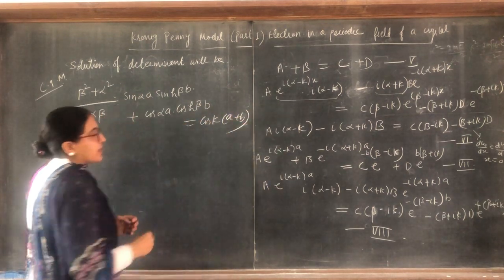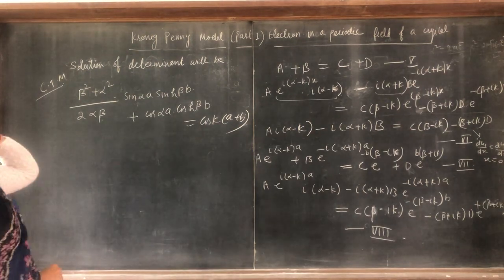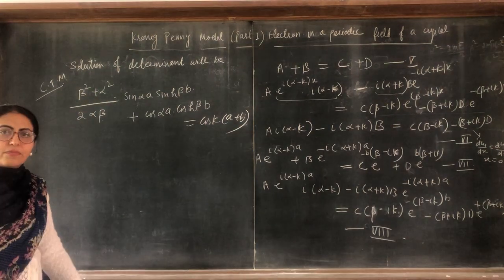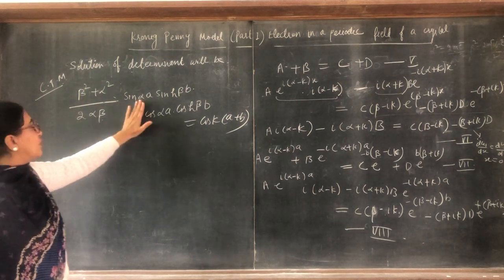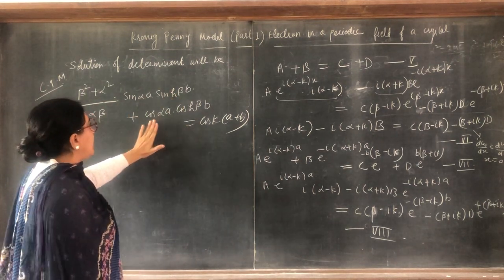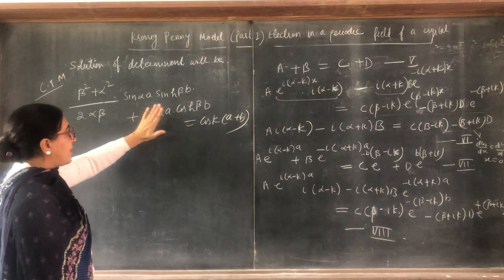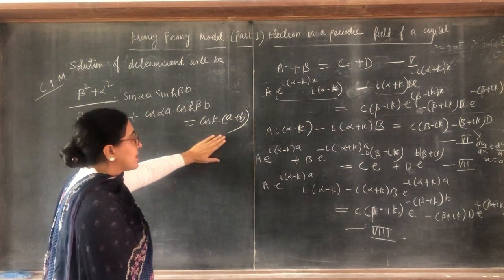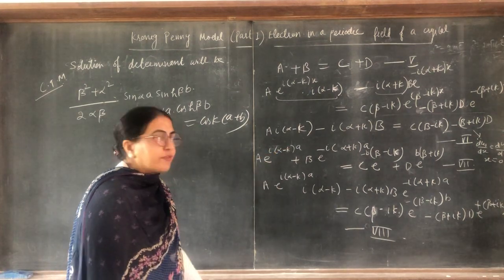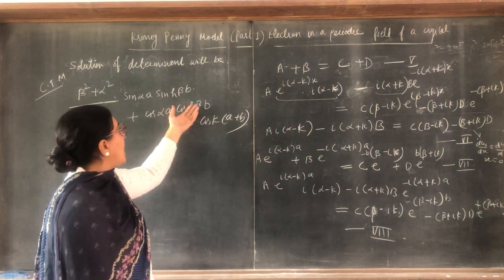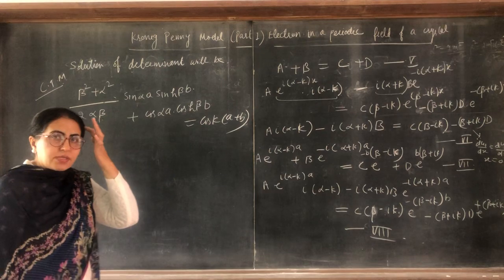There are so many mistakes in your books, so follow this video. So beta square plus alpha square over 2 alpha beta, sine of alpha A sine hyperbolic beta B, plus cos of alpha A cos hyperbolic beta B is equal to cos K(A plus B). Because there are the powers of E that become sine hyperbolics and cos hyperbolics.